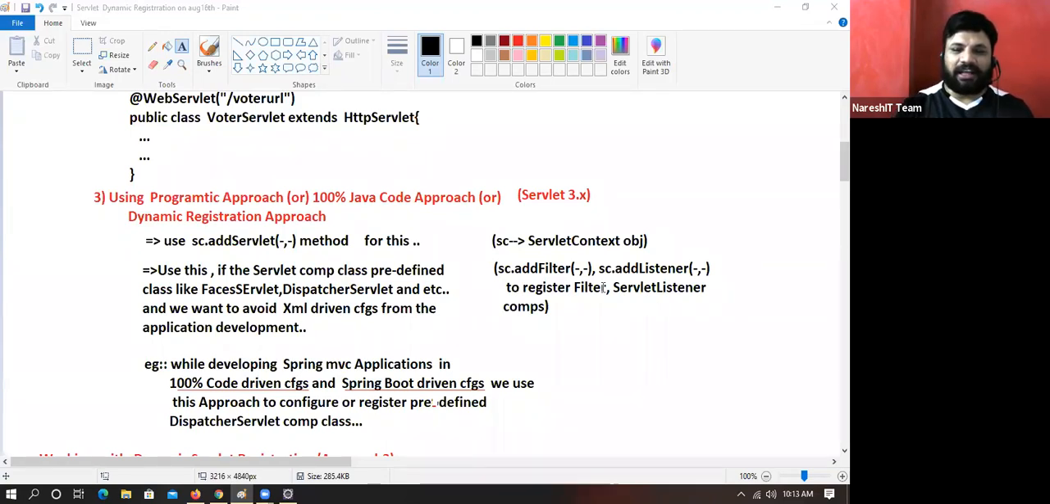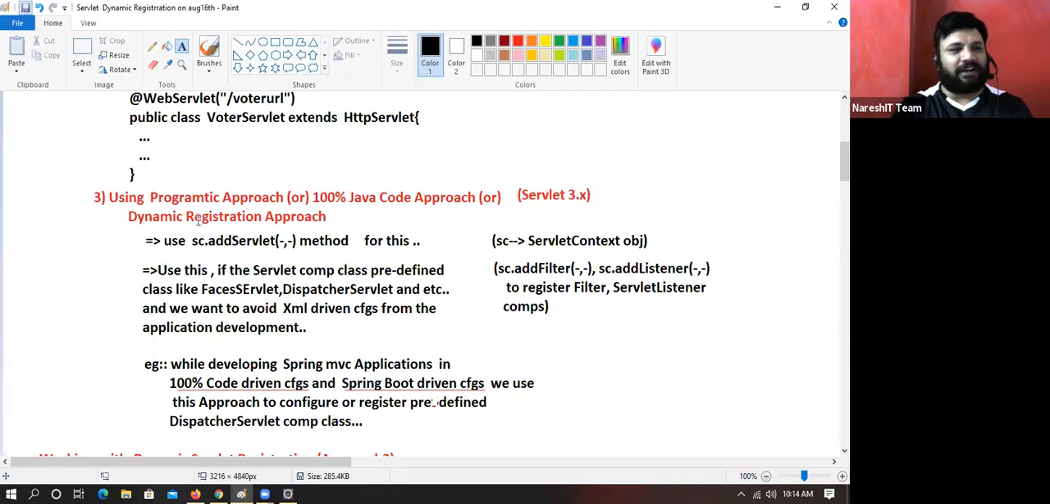Here dynamic does not mean things are happening at runtime. Things are happening through Java code. Here dynamic does not mean things are happening at runtime as in memory things. No, no. Dynamic means here we are doing through Java code. Anyhow, Java code executes at runtime.